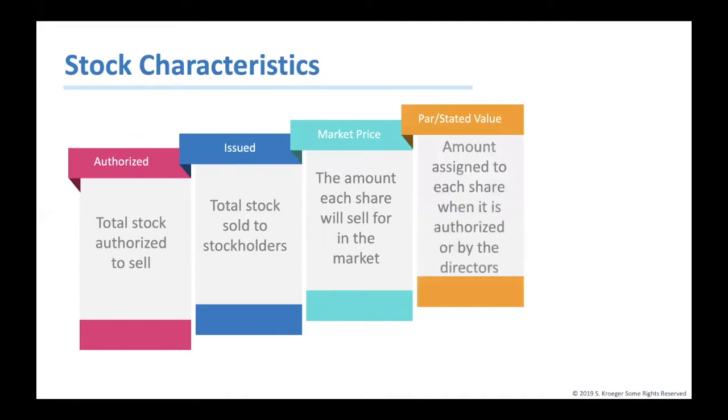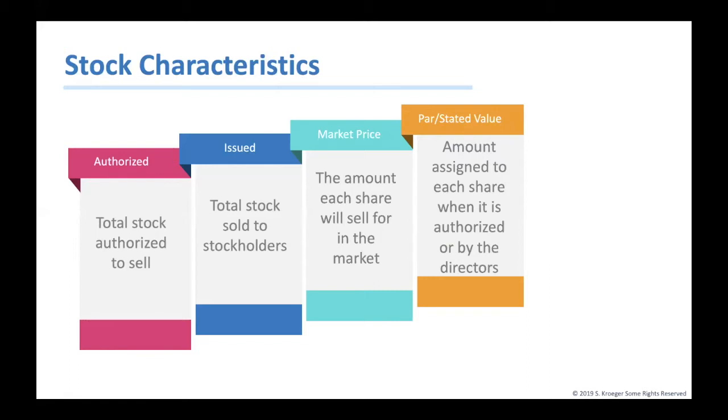The par or stated value can get a little confusing. However, we will talk about this throughout the chapter, and hopefully, in a few minutes from now, it won't sound so confusing. The par or stated value is the amount assigned to each share when it's authorized or by the directors. State law dictates whether there is a par value or not. For example, in New Jersey, you don't have to have a par value on your stock, but you can if you want. This is really just the minimum price that the stock can legally be sold for.